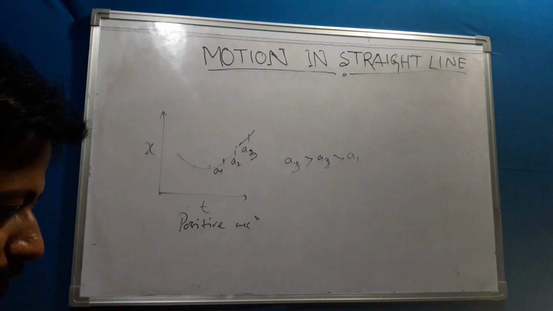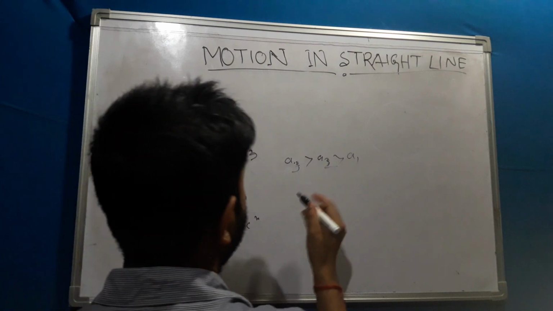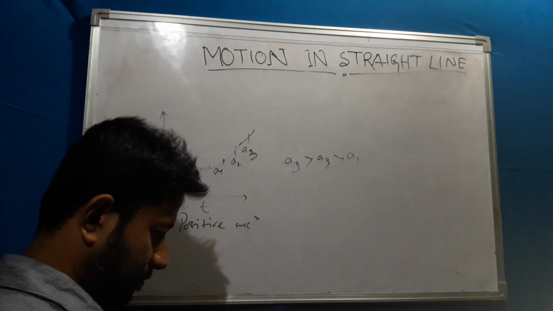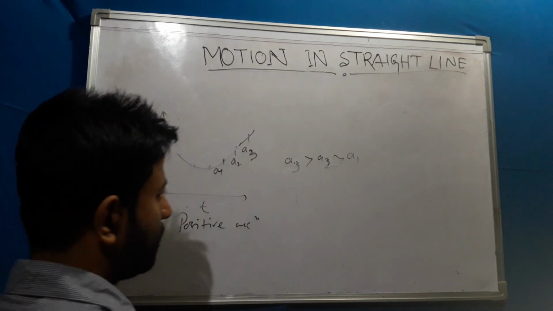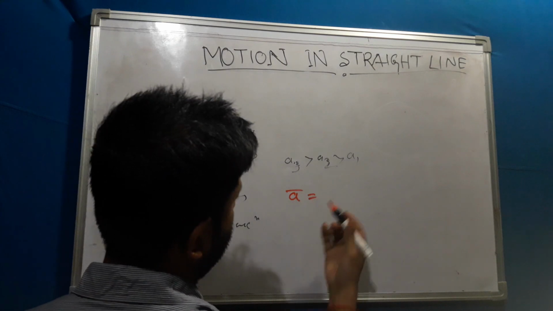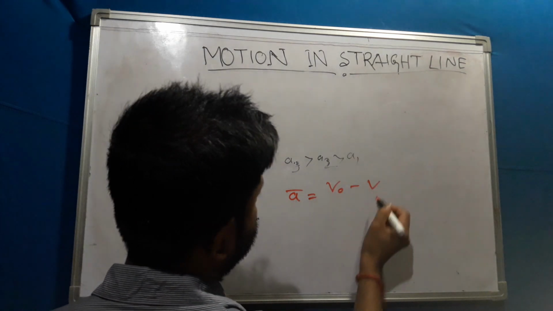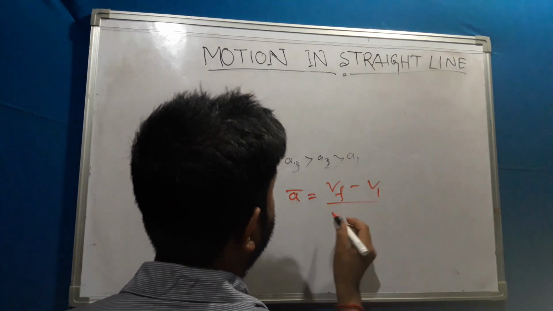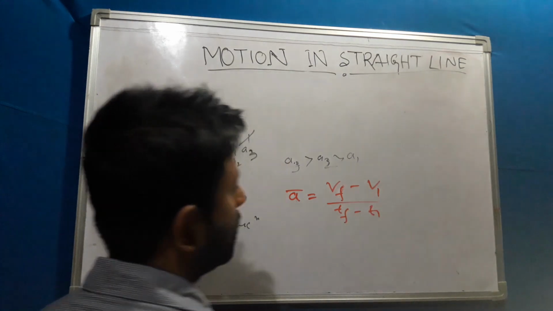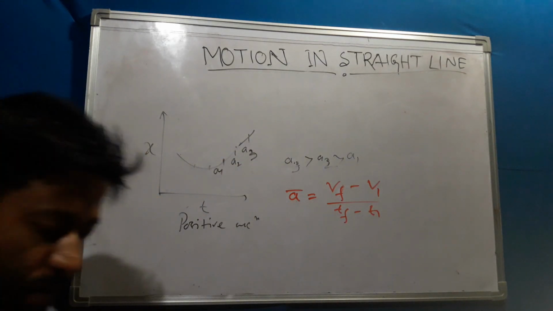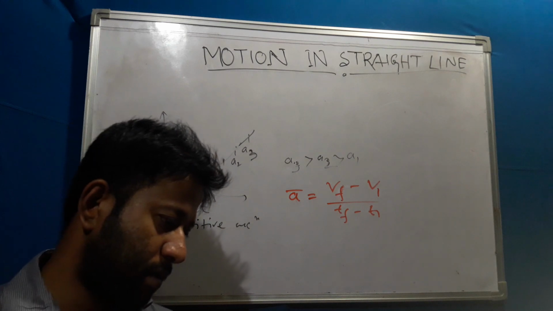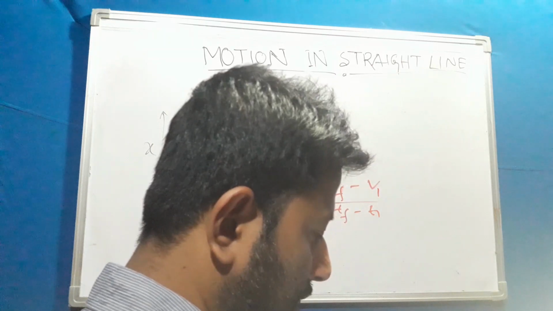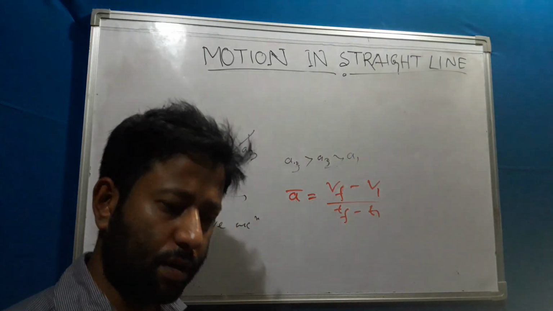Now, average acceleration is represented like that: A bar equals final velocity vf minus initial velocity vi, divided by tf minus ti. So in this way, I can calculate the average acceleration. There are some graphical representations also. Just go through all of them once, then I think it will be clear.